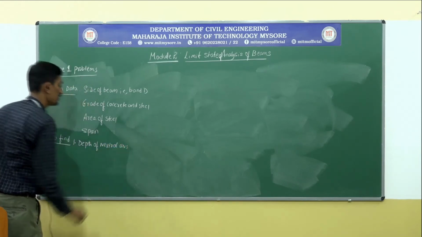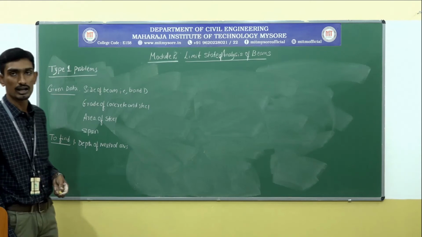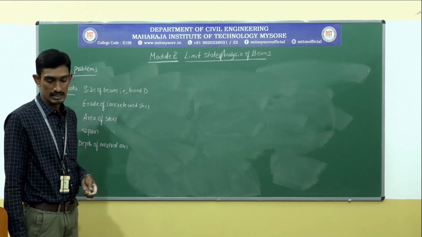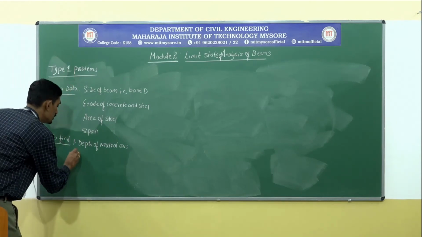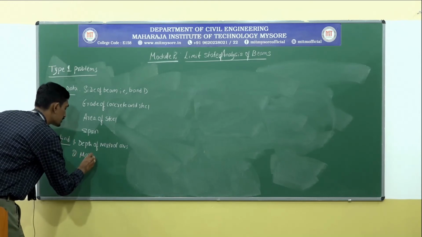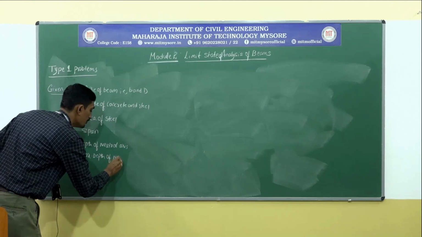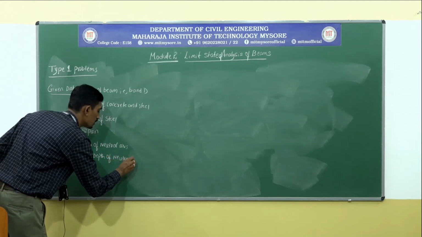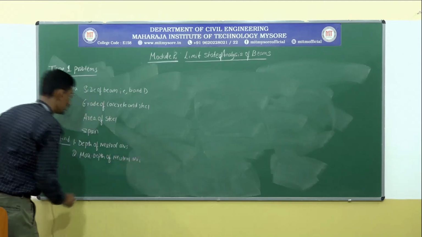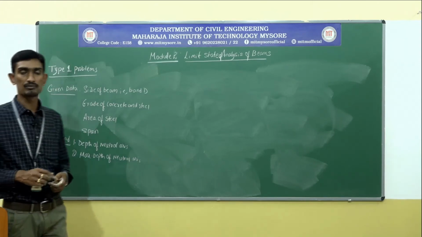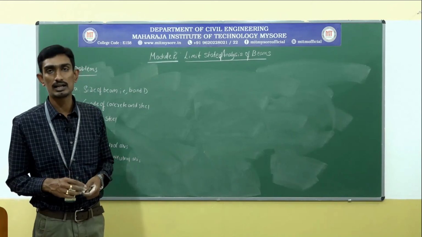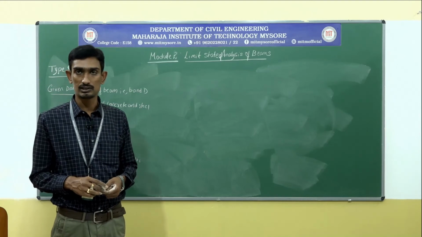So this is the first thing we are going to calculate, depth of neutral axis. Okay, second thing, maximum depth, whether the calculated depth is within the depth of a neutral axis or more than the maximum depth of the neutral axis. That's why we need to know what is the maximum depth of neutral axis.